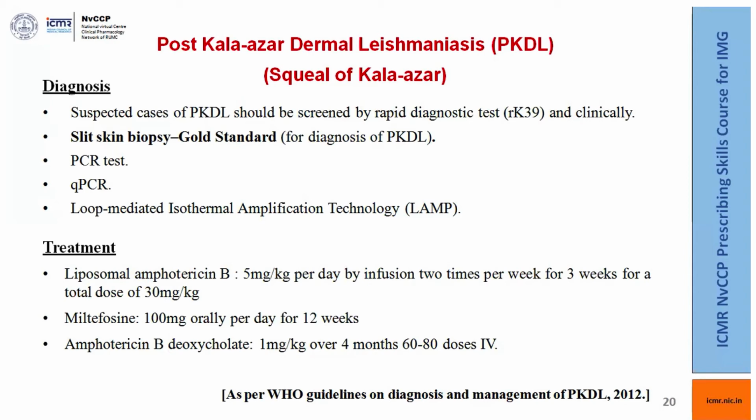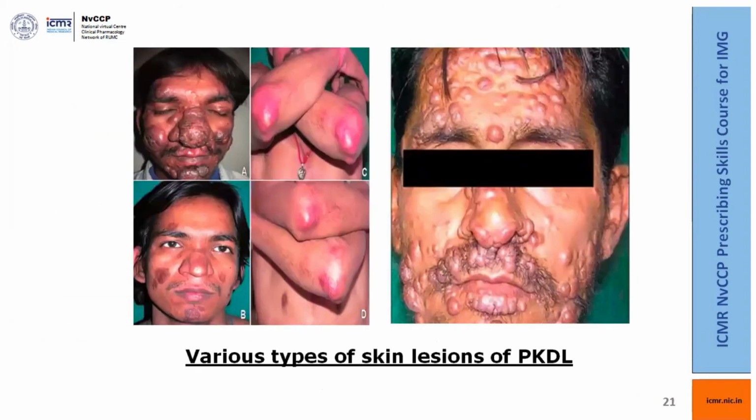For the treatment, there are 2 drugs in the program. Liposomal amphotericin B 5 milligram per kg per day by infusion in 5% dextrose 2 times per week for 3 weeks, for a total dose of 30 milligram per kg. Miltefosine 100 milligram orally per day for 12 weeks, and amphotericin B deoxycholate 1 milligram per kg over 4 months, 60 to 80 doses IV. The third, amphotericin B deoxycholate, is highly toxic.